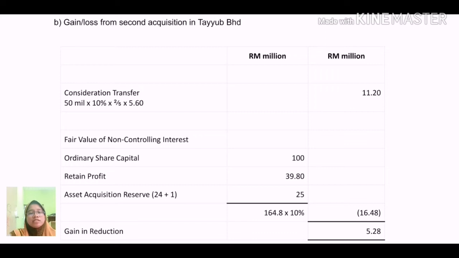Next, I will discuss question 1B. The question requires us to calculate the gain or loss from the second acquisition in Tayyub. The step is the same, just that there is no portion of NCI calculated.